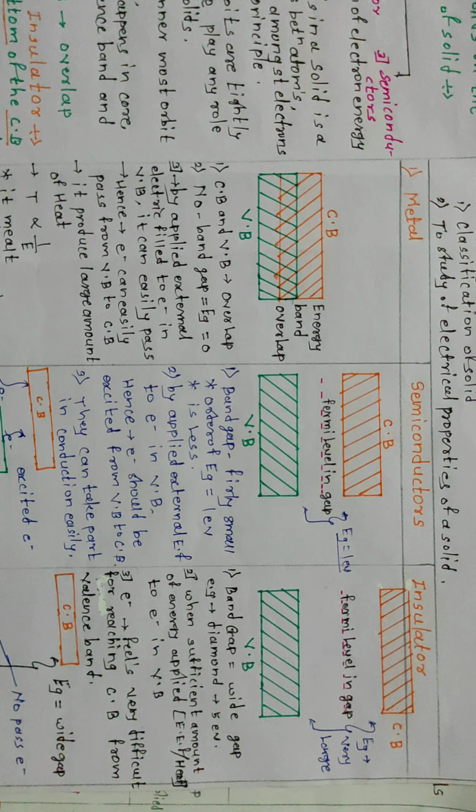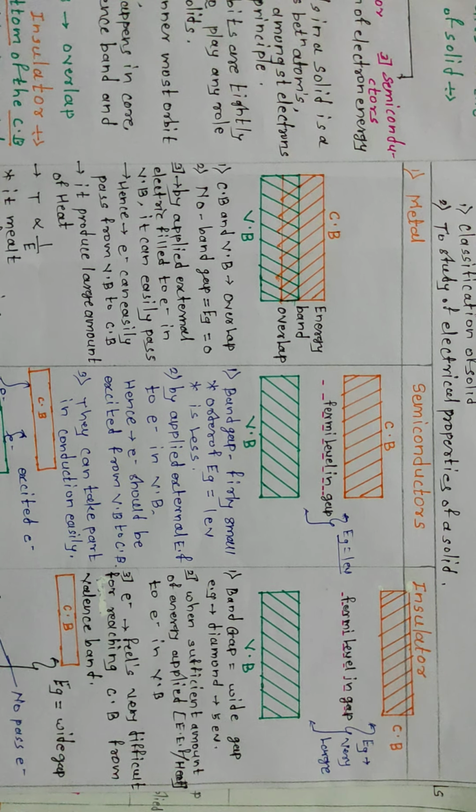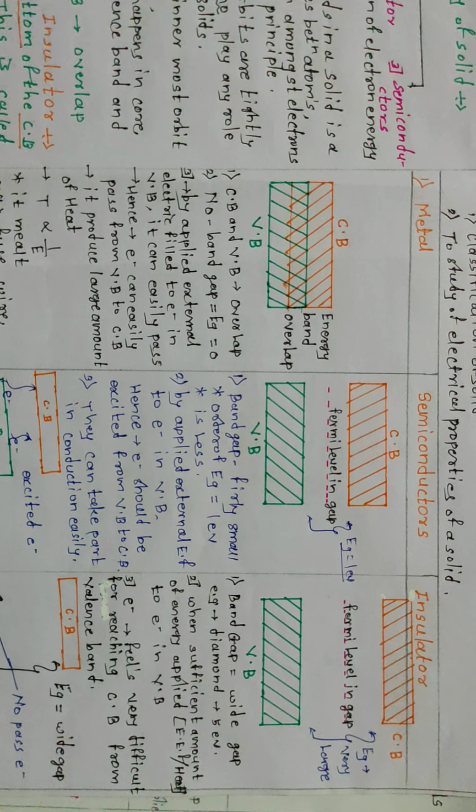So look here, the classification depends upon this band gap. The valence band and conduction band in a metal overlap each other. That means no band gap is present.